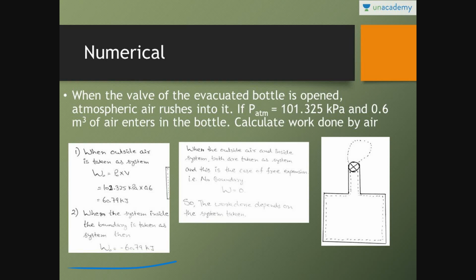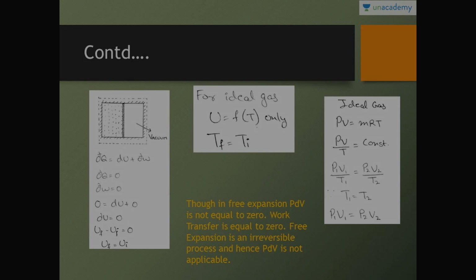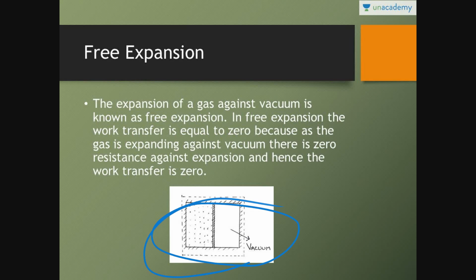So where is the case of free expansion now? Just tell me. Free expansion is when you take the bottle and outside air completely as a system. When outside air and inside bottle both are taken as the system, then it is the case of free expansion. See, in free expansion we take this whole as a system, this part as well as this part, and the moment the partition is removed, the air will fill this volume. That's why the work transfer is equal to 0.